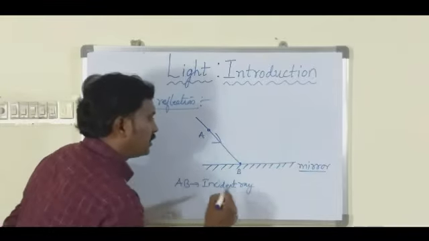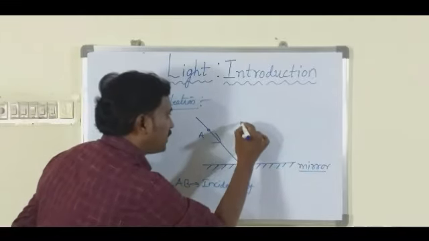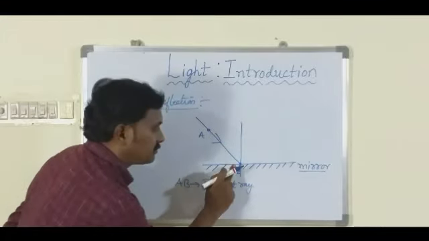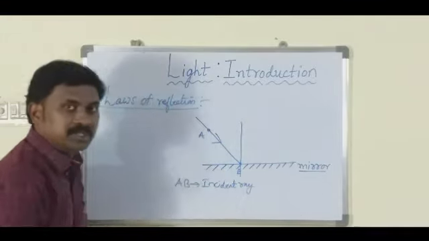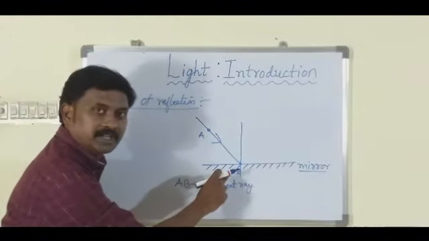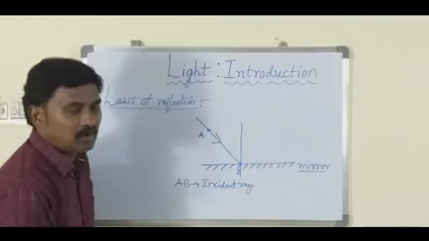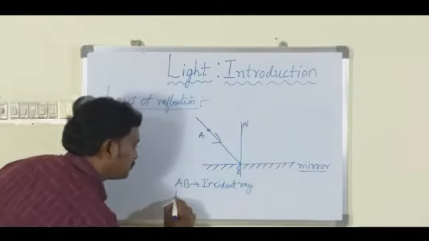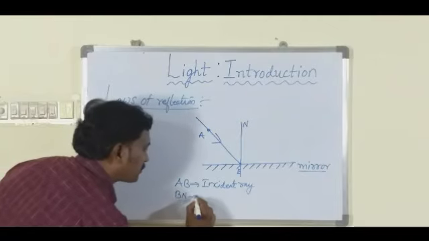Now at the point of incidence, I am going to draw a line perpendicular to the mirror at B. That perpendicular line which is drawn at the point of incidence is called a normal. I show it as N, and this BN is called the normal.